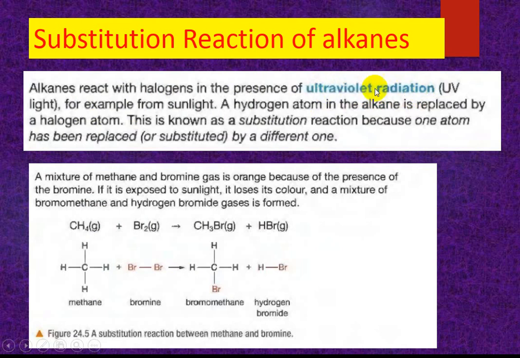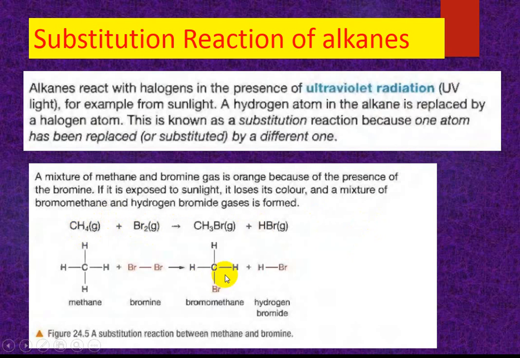UV light is needed because the bromine bond needs to break. If we use ultraviolet light, the bromine bond breaks and forms free radicals, and these free radicals react with the alkane to form this reaction.